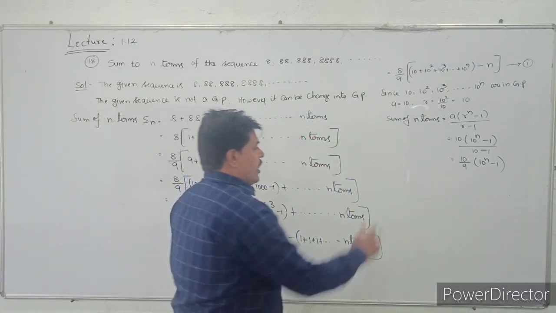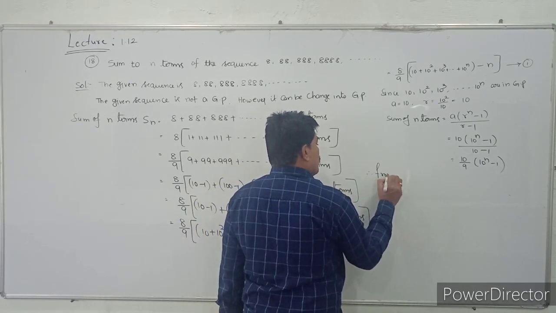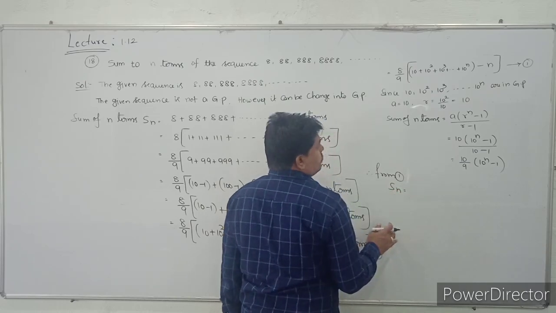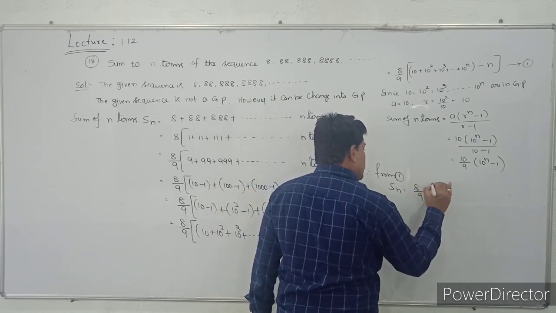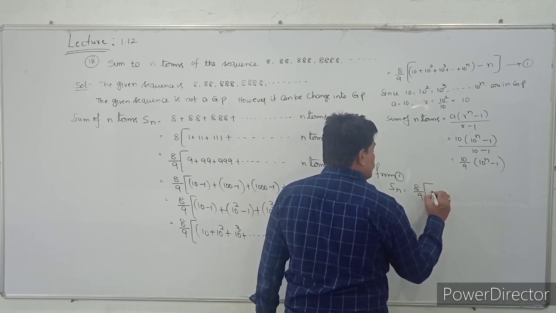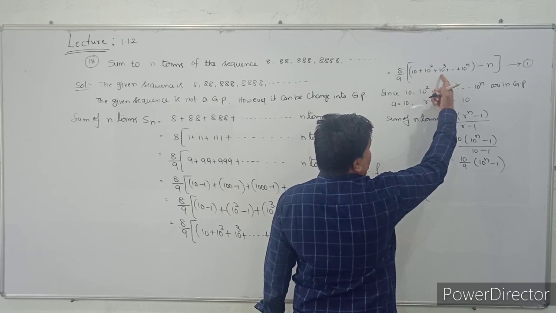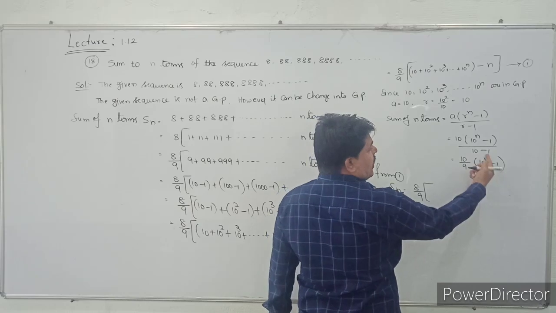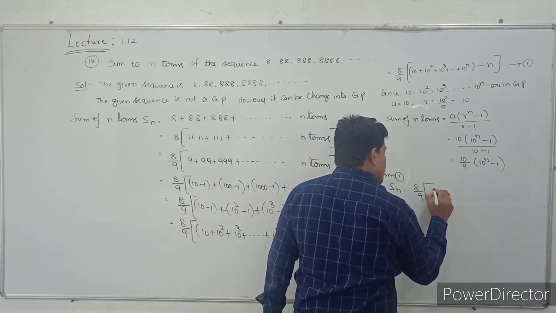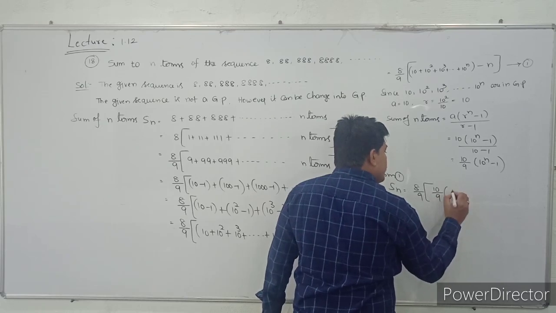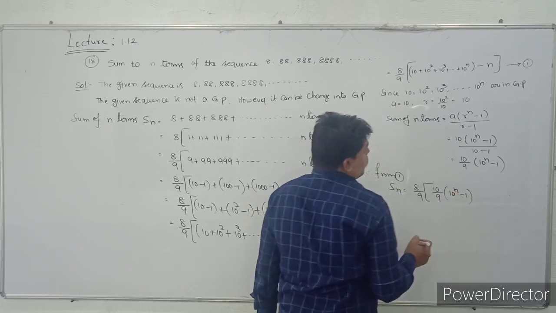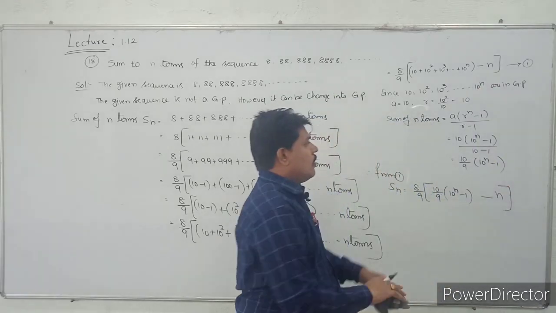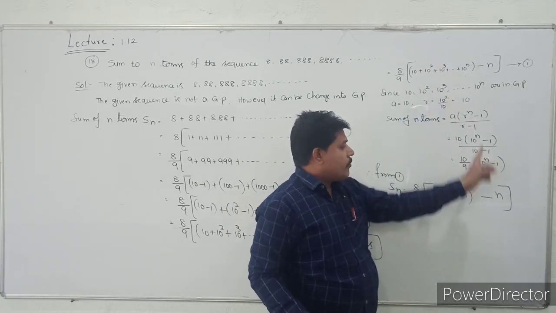10 power n minus 1. Therefore, from 1, Sn is equal to 8 by 9 into this value: 10 plus 10 square plus and so on, 10 power n. The value will become 10 by 9 into 10 power n minus 1, minus n. So 10 plus 10 square plus 10 cube plus and so on, 10 power n, the value is this one.